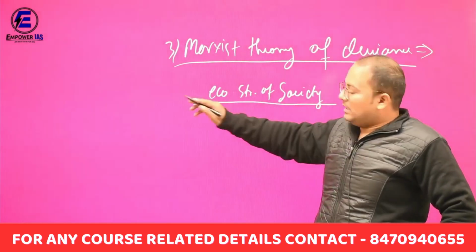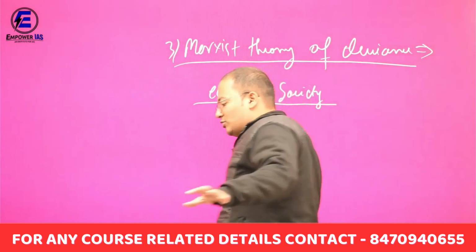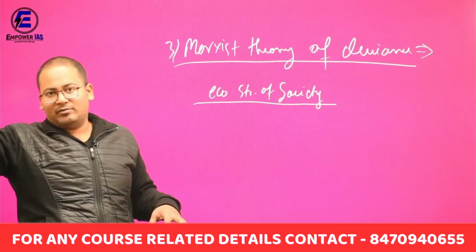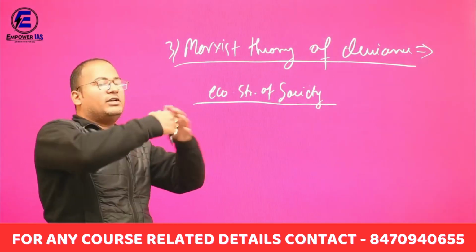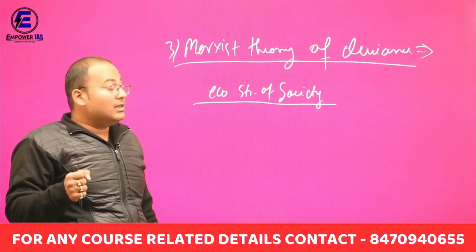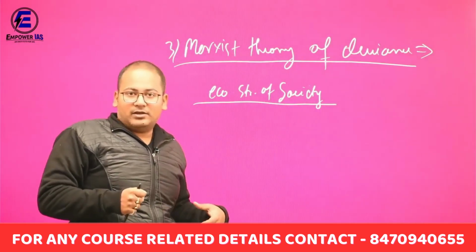Because in historical materialism we have studied that in every society there is a surplus, there are haves and there are have-nots. The haves are in minority and they are just controlling all the capital of the society. So the economic structure of the society will be the main reason for deviant behavior in the society.